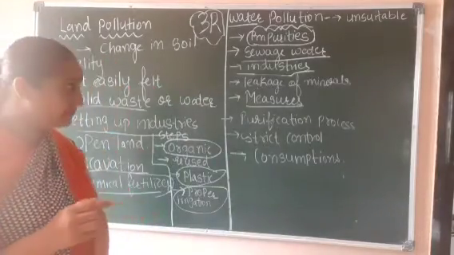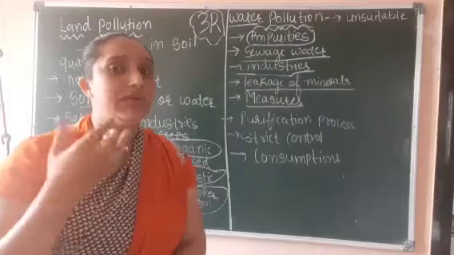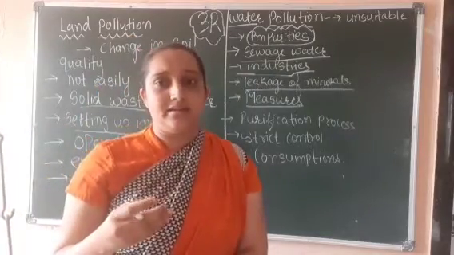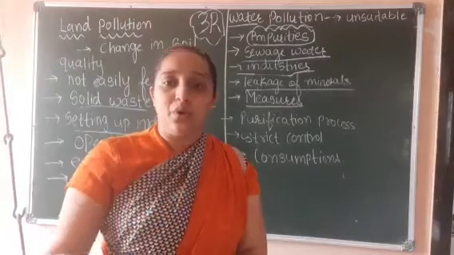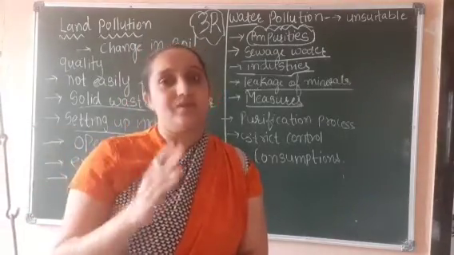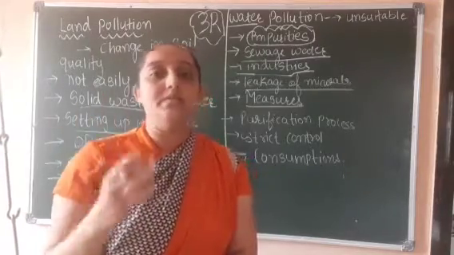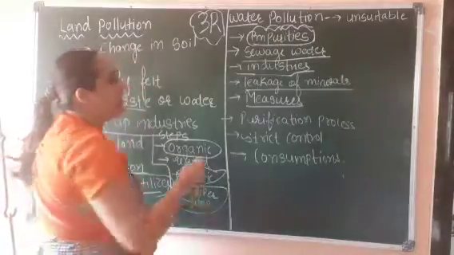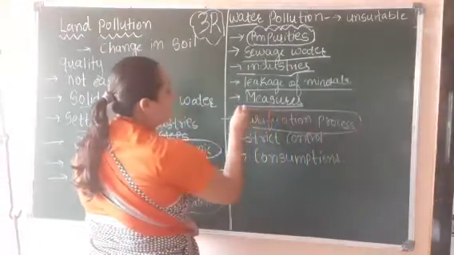Now, leakage of minerals, whatever minerals leak, we used to throw it in the pure water, and that pure water mixes with that, and the water becomes impure.